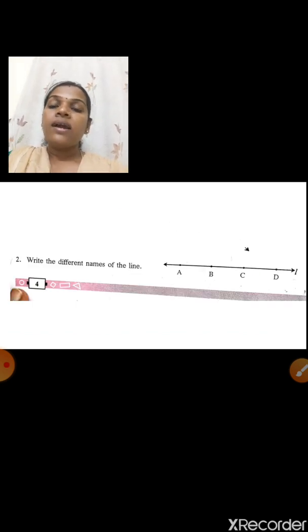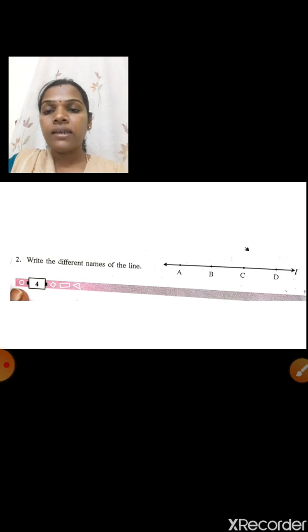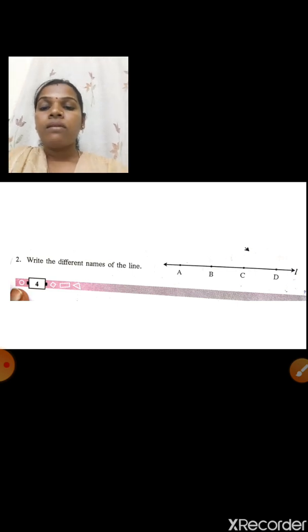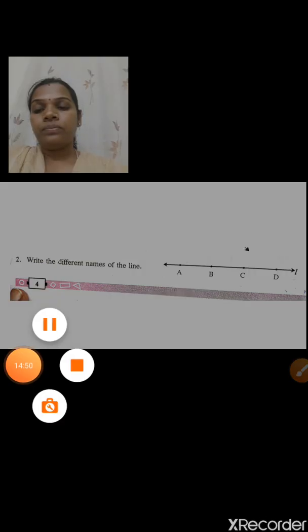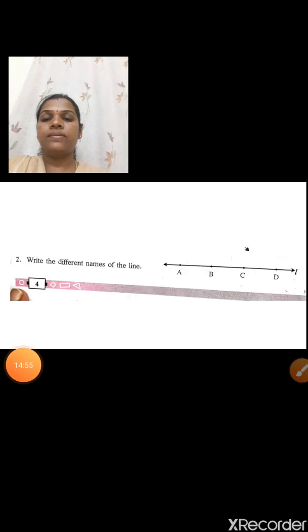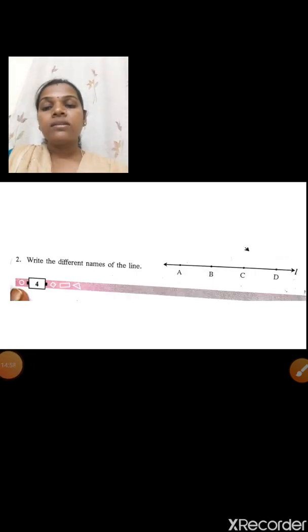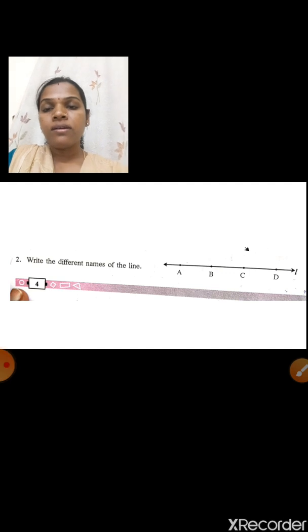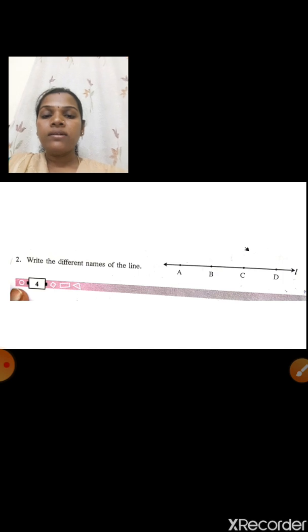Children, in that last session we completed the first exercise's first sum. There are a total of 4 sums. The first sum we did, and now we will do the second sum. Children, this session I will explain how to do the remaining three sums. Just listen here, students.